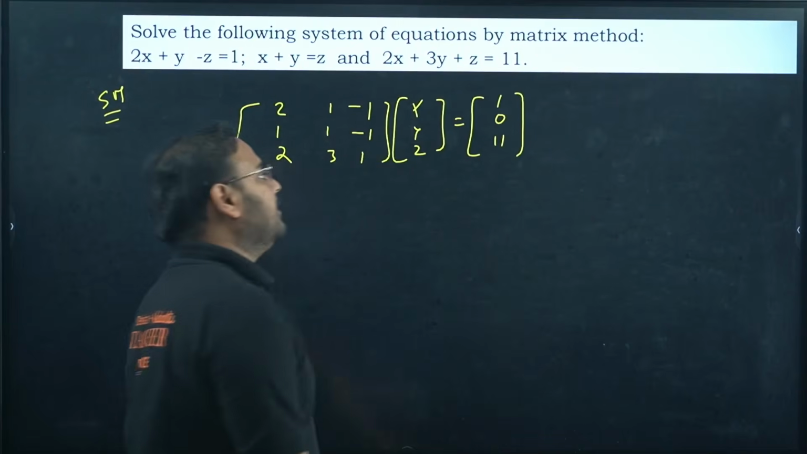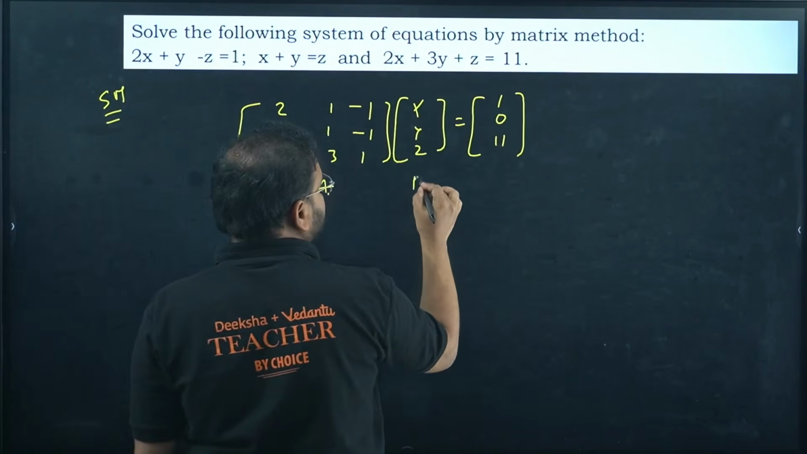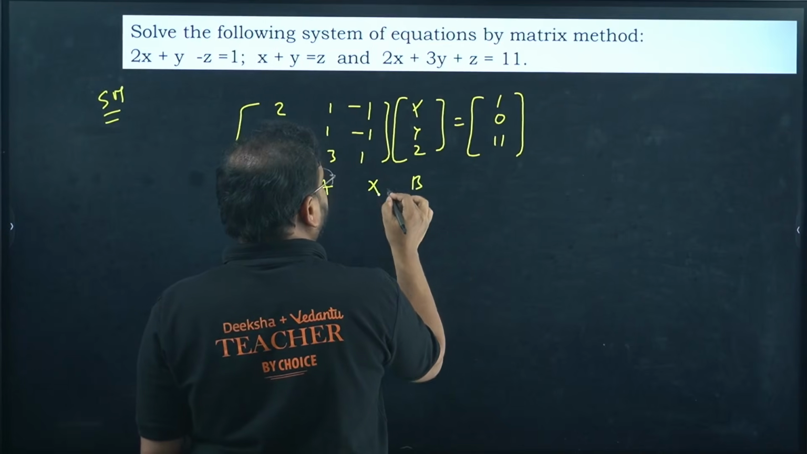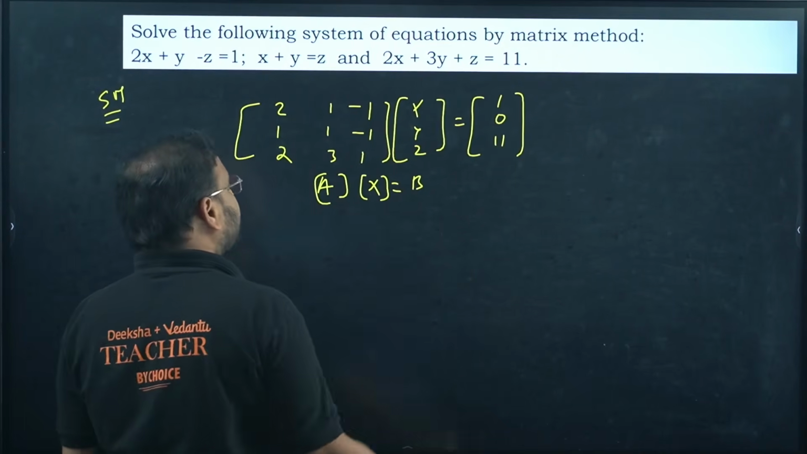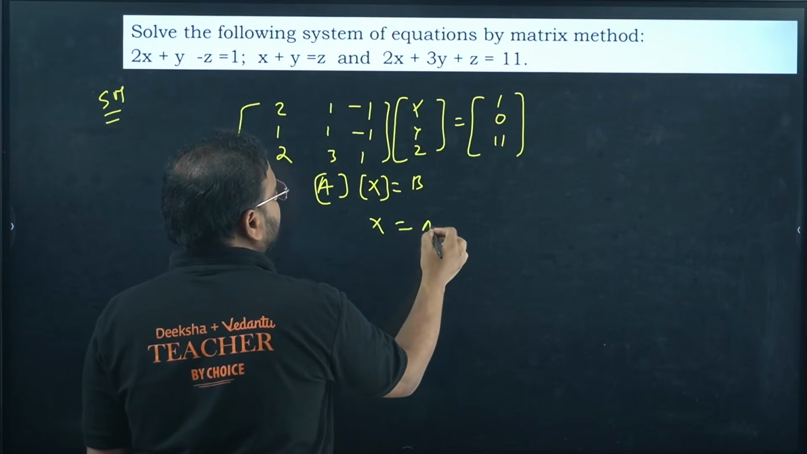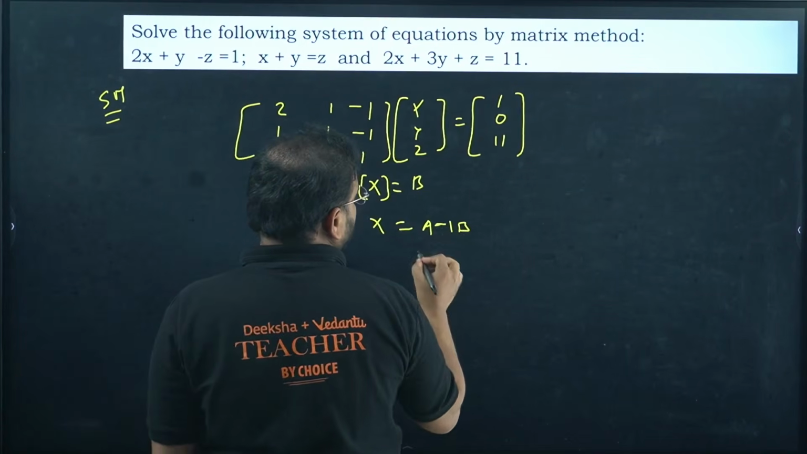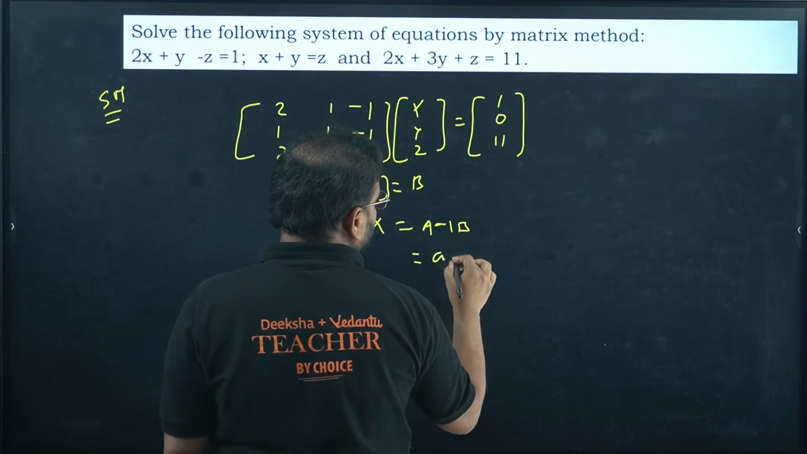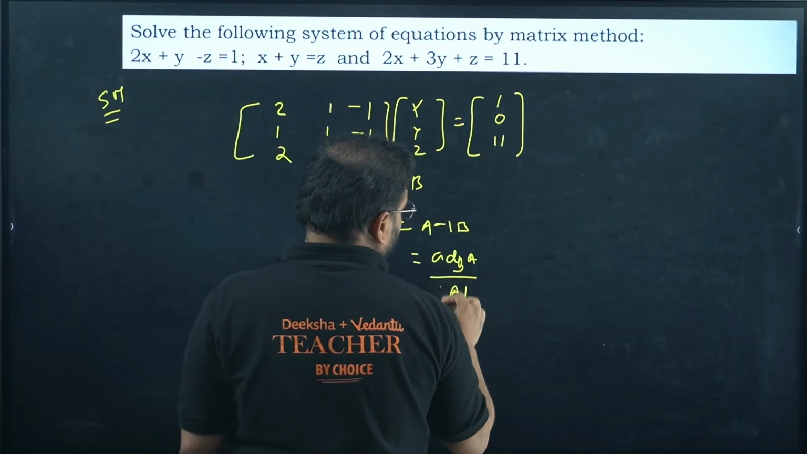Okay, so if you call this matrix A, and this matrix X, then you have A into X equals matrix B. To find X, we have to do what? A inverse into B, right? A inverse into B. And how do you find A inverse? Simply adjoint of A by determinant of A.